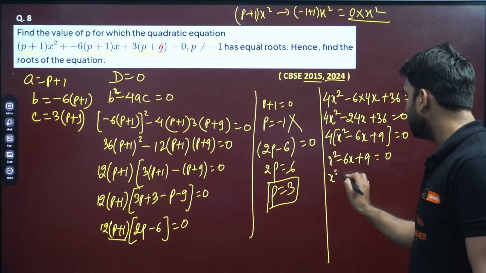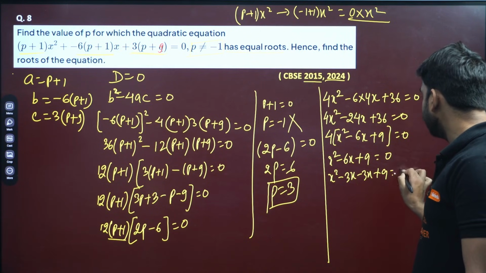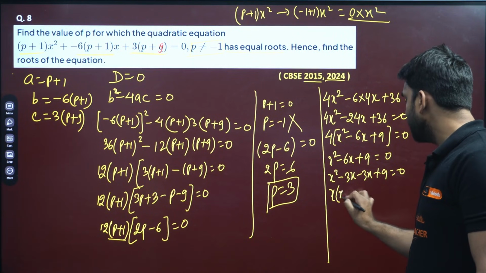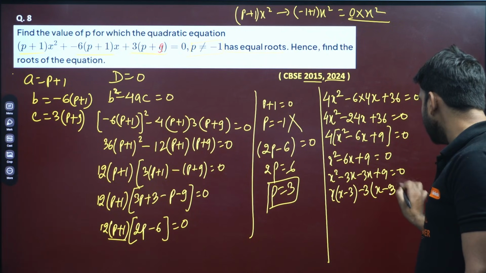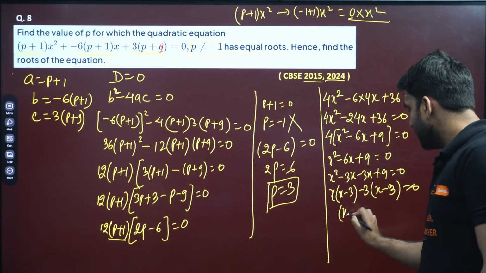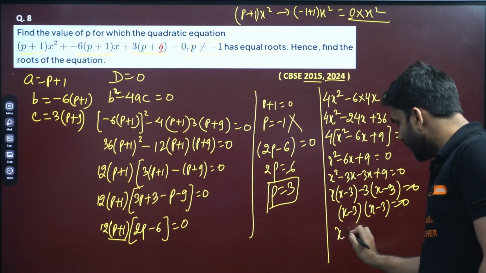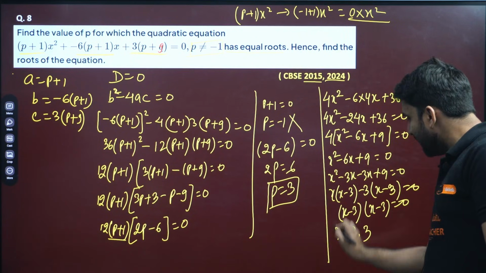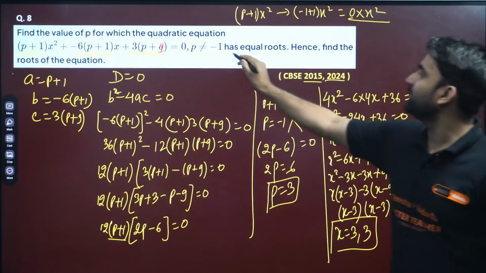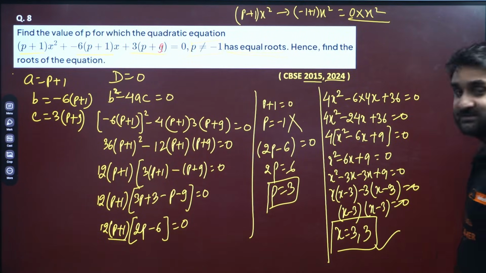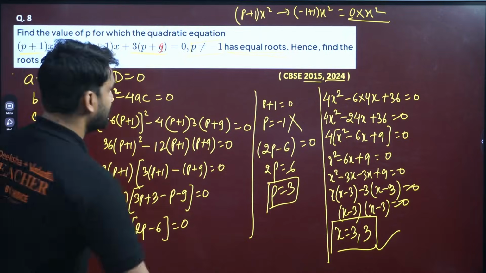So we can use the middle term splitting method: x squared minus 3x minus 3x plus 9 equals 0. We can take x common here, x minus 3 will be there. On taking 3 common, x minus 3 will be there. So we have x minus 3 equals 0. So the roots are real and equal, and this was the condition, real and equal, my dear. So this is the answer, x equals 3. Both the roots are x equals 3. So this is the beauty.